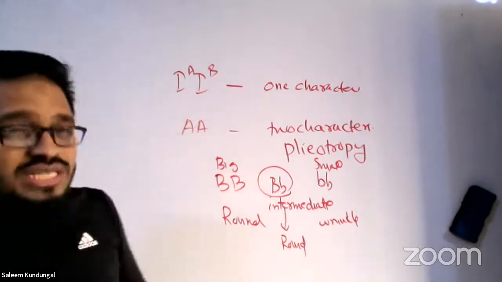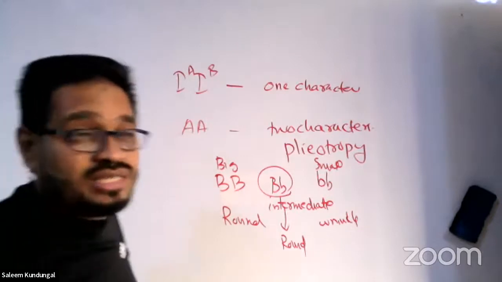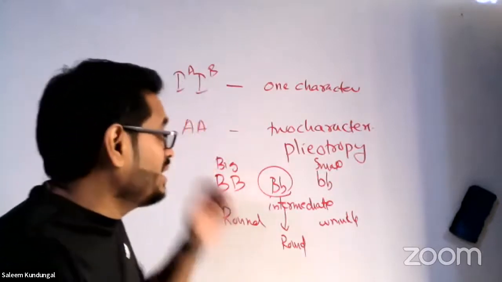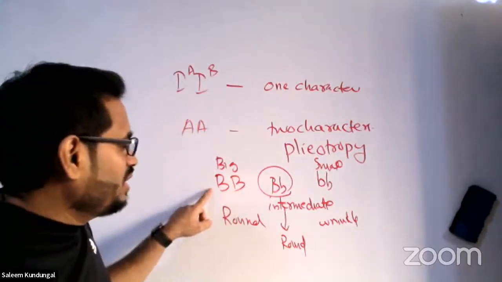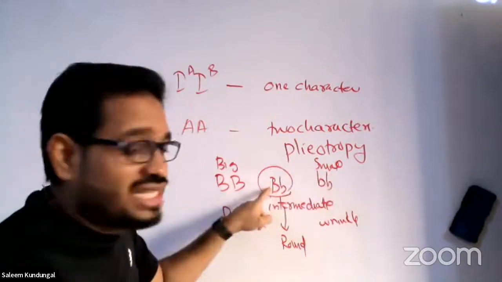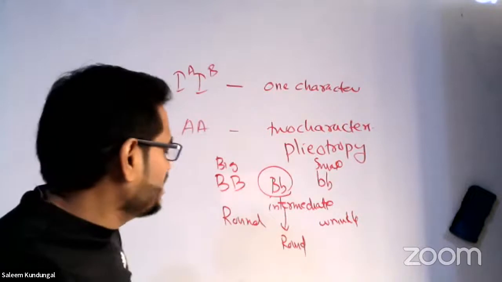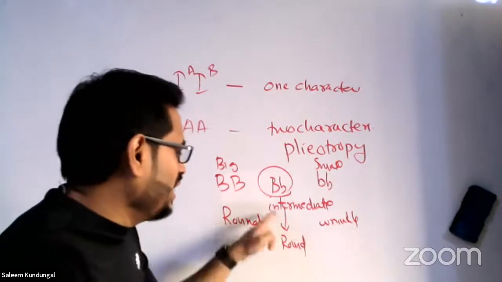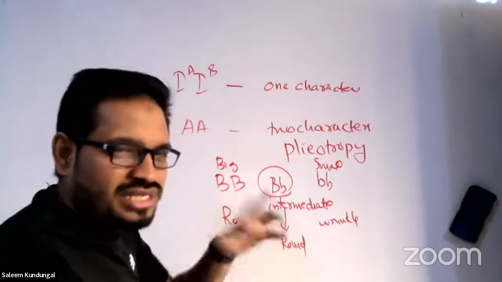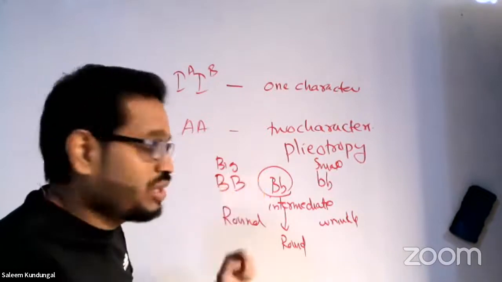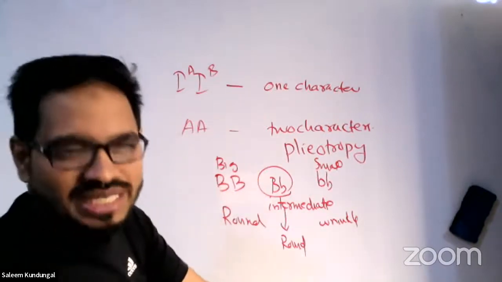This is very important, guys. Don't miss it. I don't know how I missed it. See this one: big, small, intermediate, which is an example of incomplete dominance. Round, wrinkled, and this one is not intermediate. What shape is the seed? That's again round. That is the Mendelian pattern.